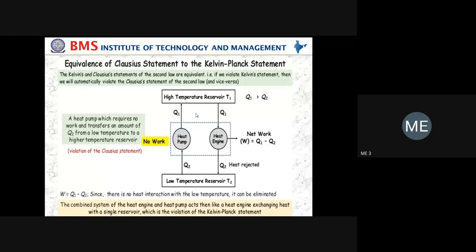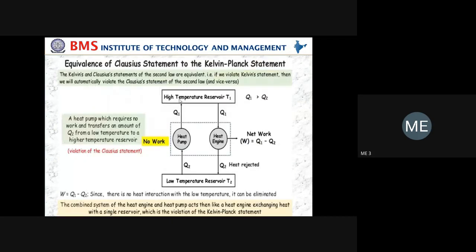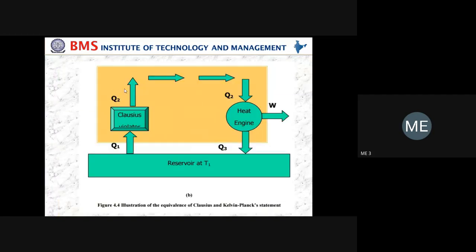Now, okay, the same heat. Now I am going to remove this reservoir. See, I am going to remove this reservoir. Whatever the heat Q2 from the heat pump, I directly take into the heat engine, and here it produces the work. You observe here the reservoir, and there is no source at temperature T1. Directly whatever amount of heat is rejected is taken into the heat engine.